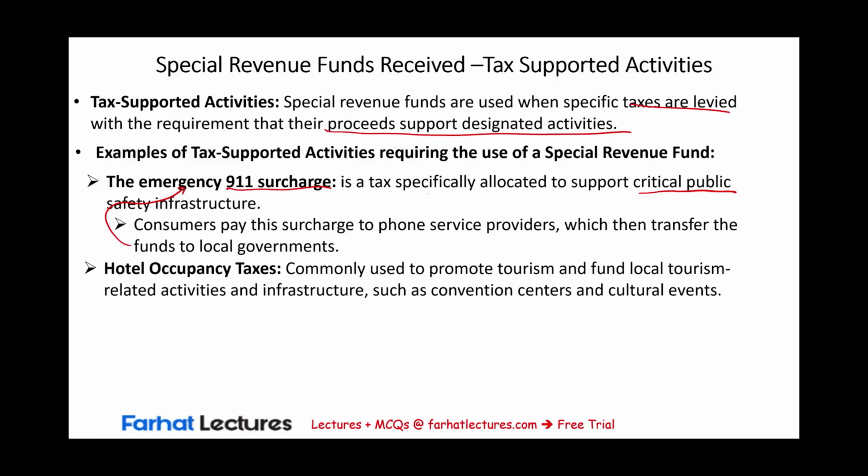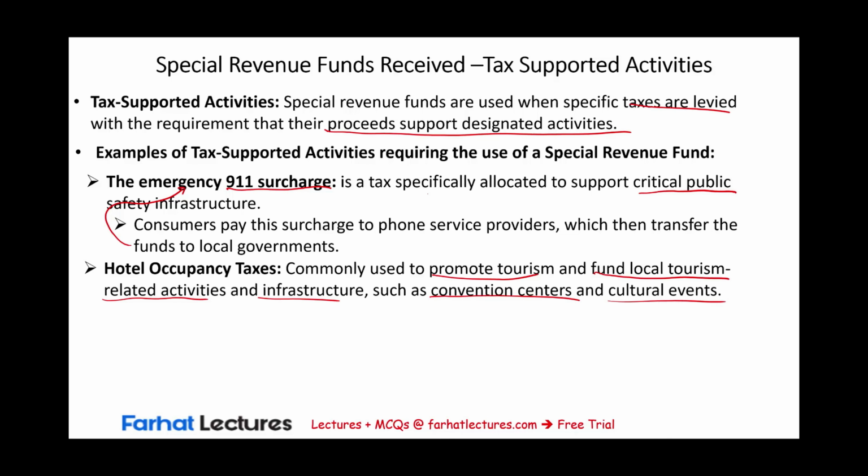When you travel, look at your bill, there's going to be a hotel occupancy tax commonly used to promote tourism and fund local tourism related activities and infrastructure such as convention centers and cultural events. So when you travel, you stay at a hotel in Florida, in California, in Washington State, wherever you are traveling.